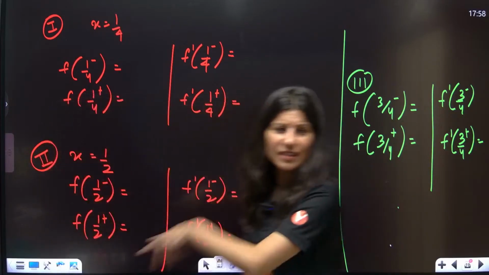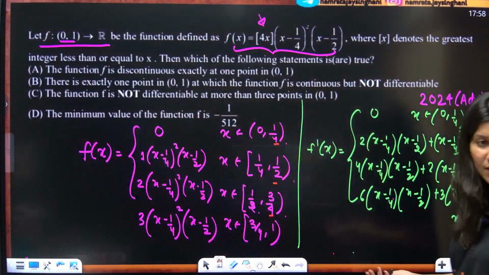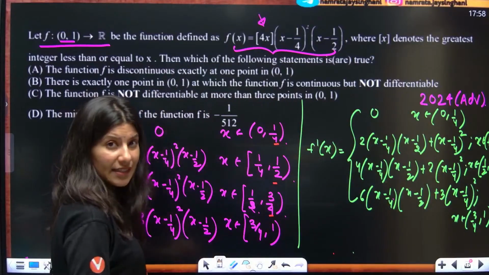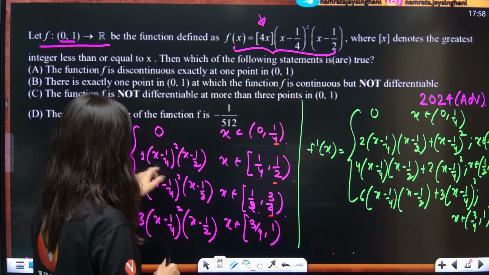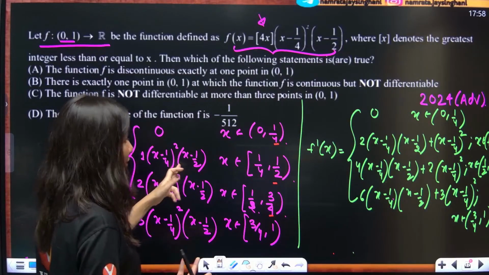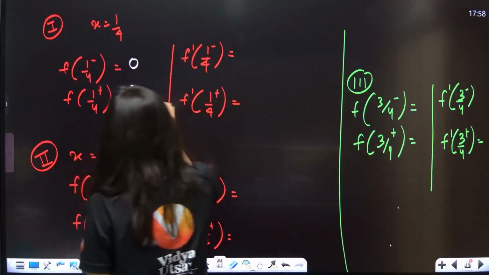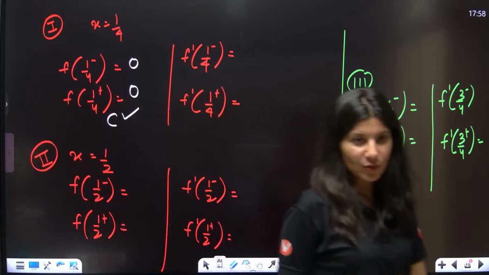I just need this particular data and then I'll be able to decode it. Calculating this data is quite easy from here. F of 1 by 4 minus is 0, and for f of 1 by 4 plus, you need to put 1 by 4 over here, it is also 0. So f of 1 by 4 minus and f of 1 by 4 plus are both 0. So this function is continuous at x equals 1 by 4. Continuity is there.